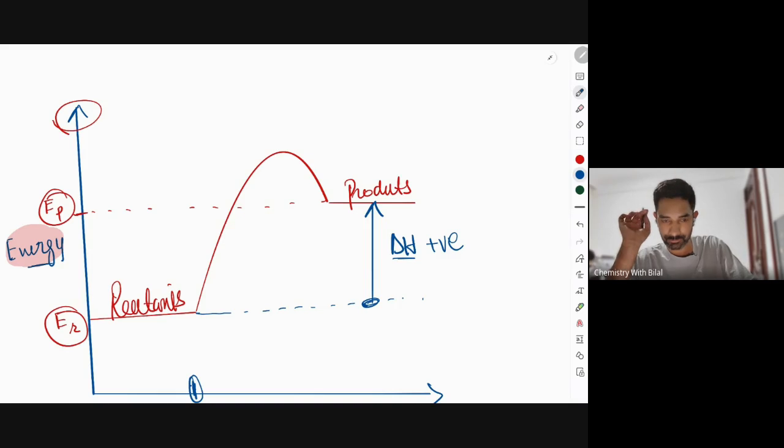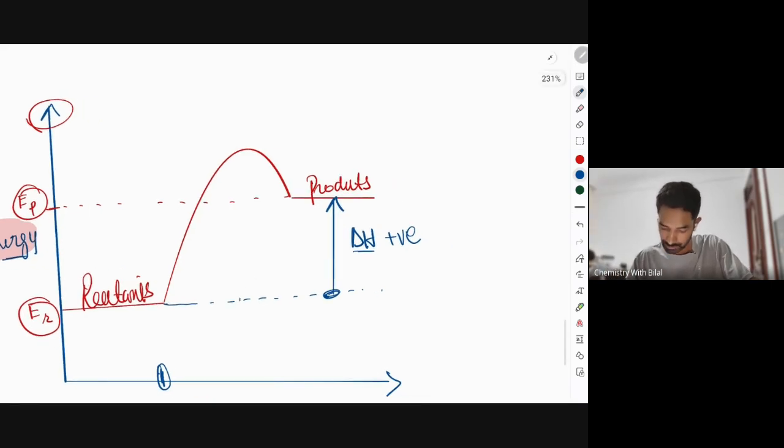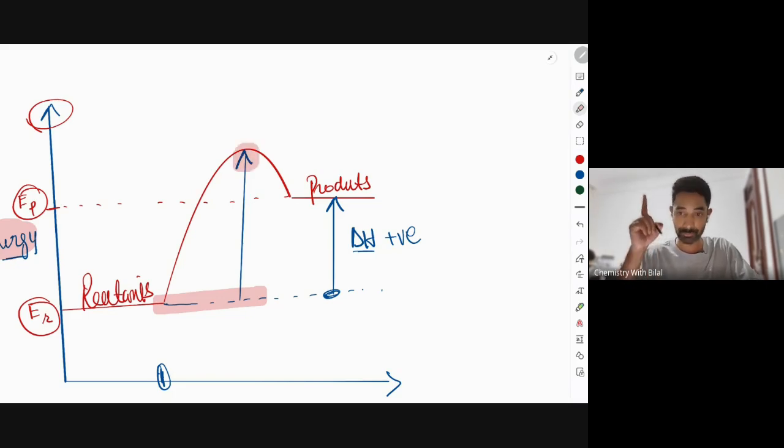Makes sense, everyone? But we also know that there's an idea called activation energy. I hope you all are familiar with activation energy. It is the minimum energy needed to start any reaction. Activation energy is always from the reactants to the peak. And again, the arrow direction has to be towards the peak.